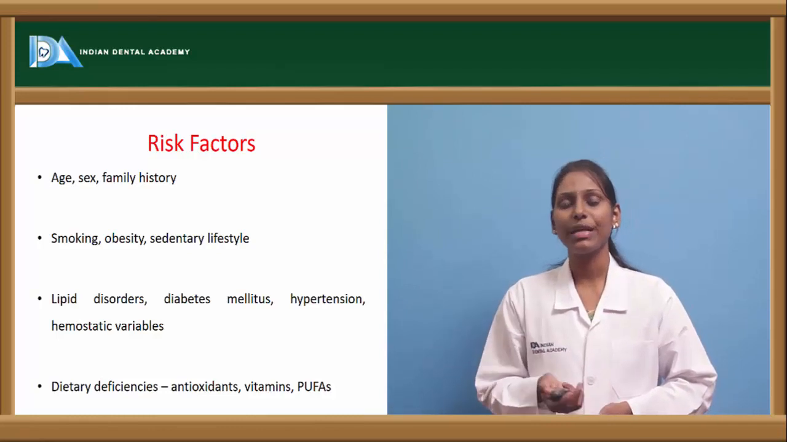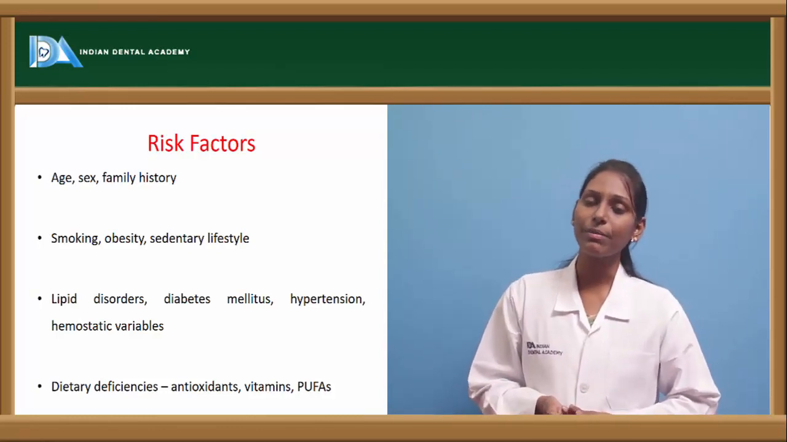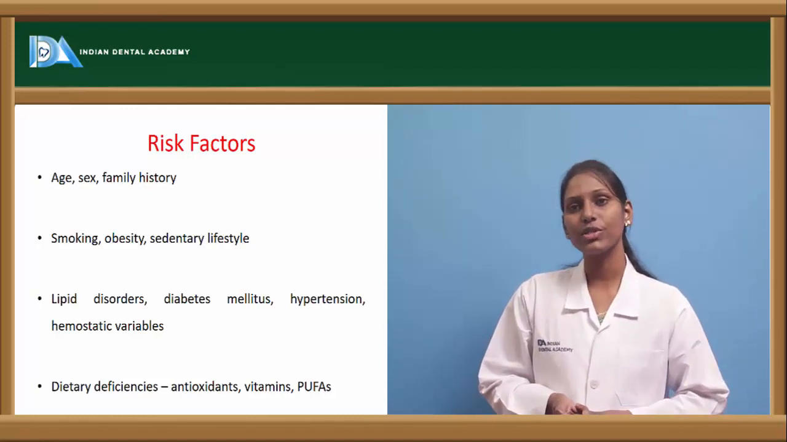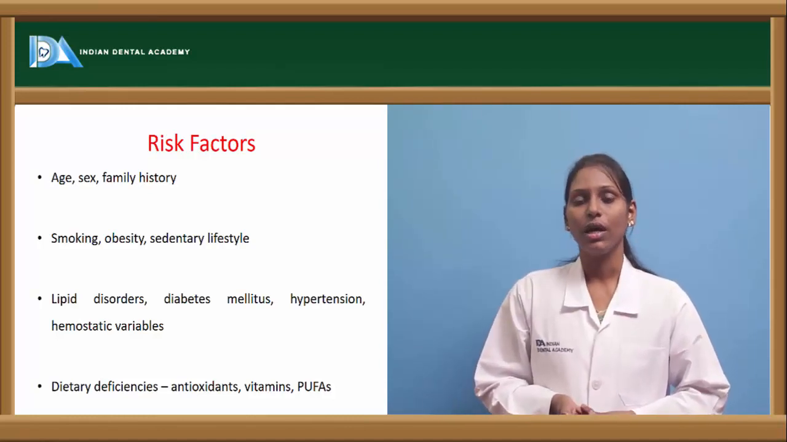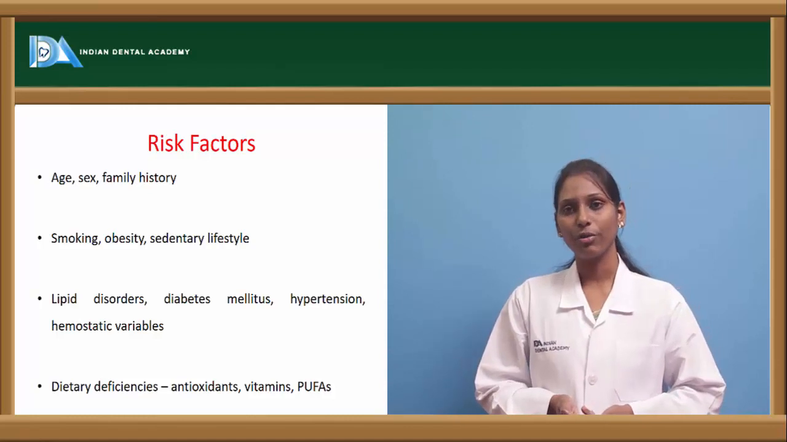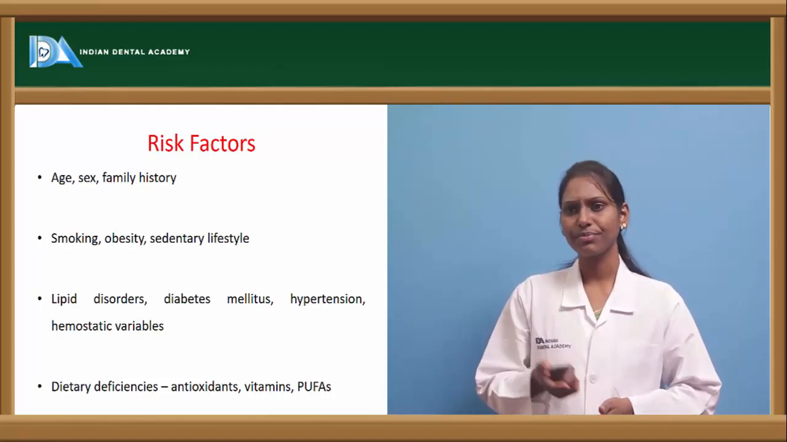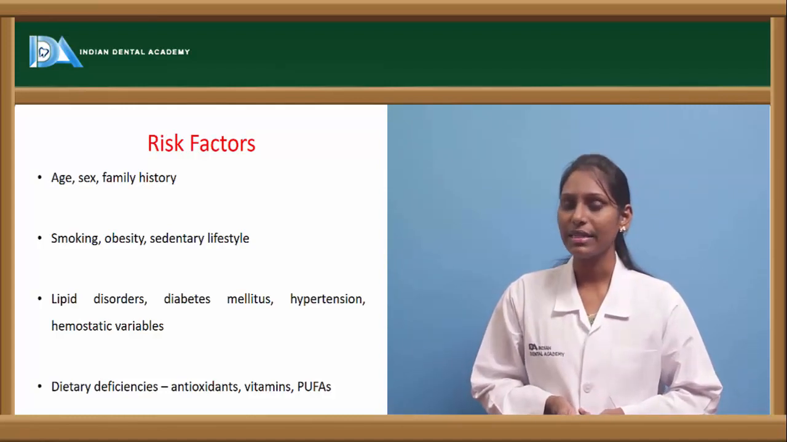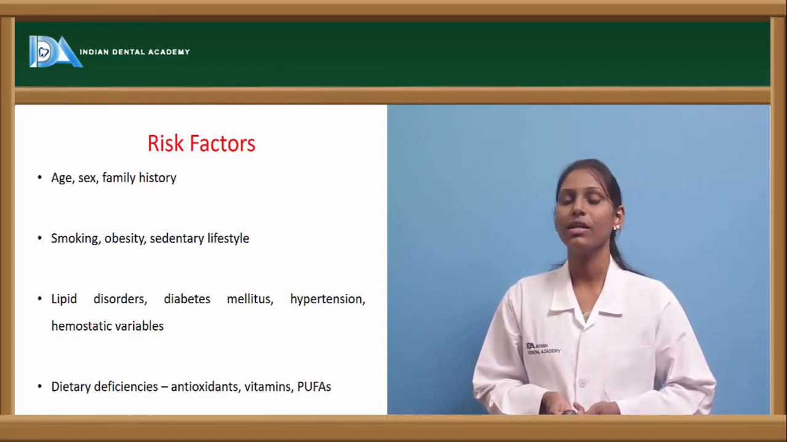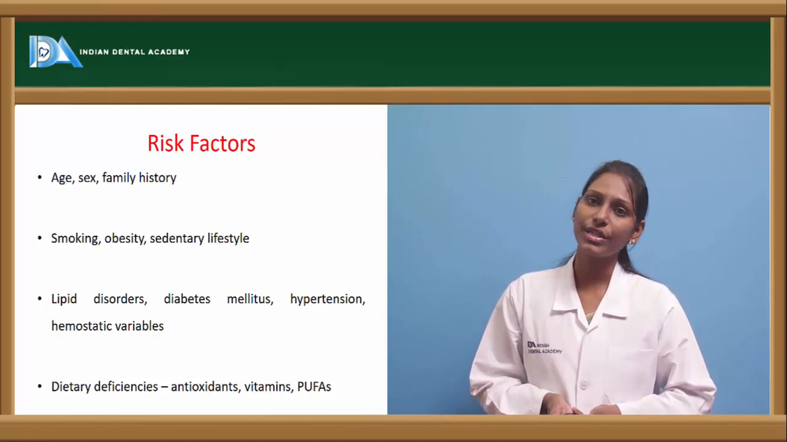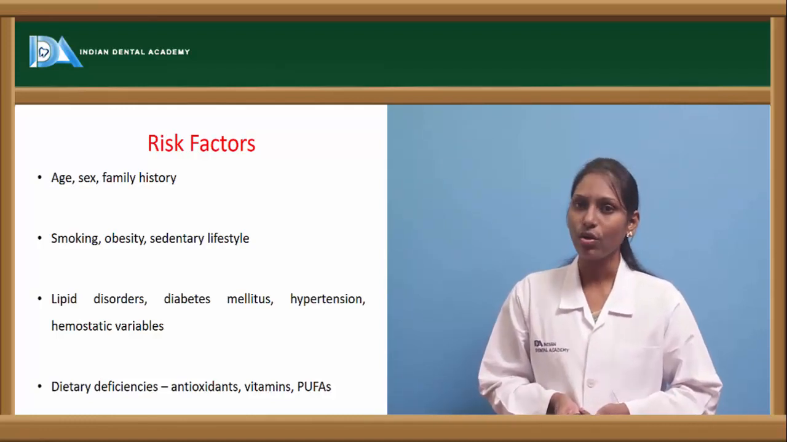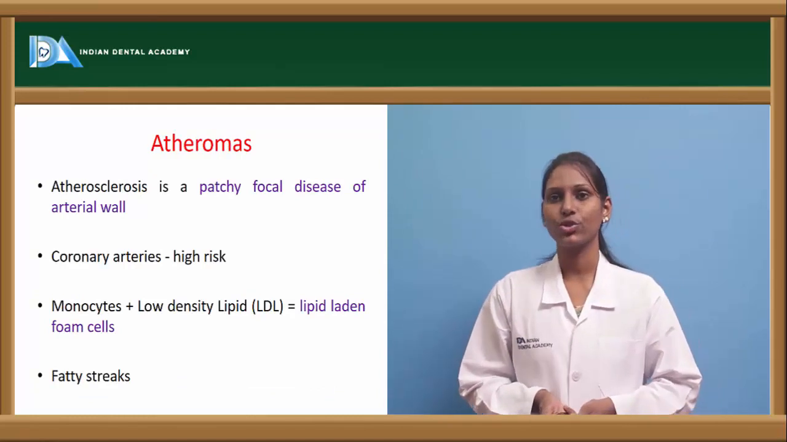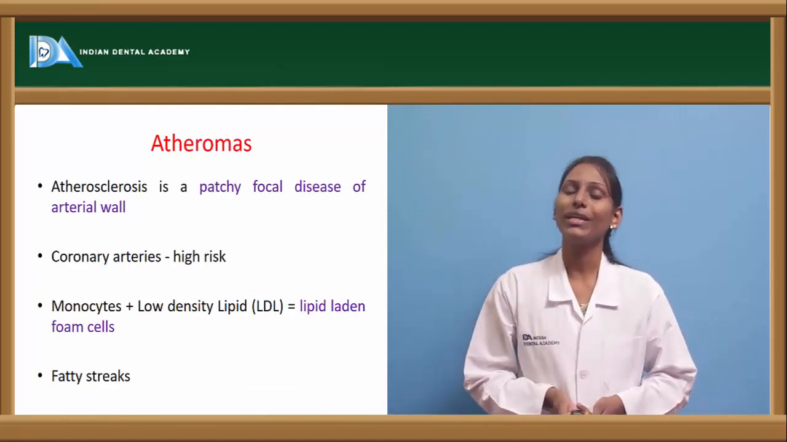And metabolic syndrome, which comprises hyperlipidemia or any lipid disorders, diabetes mellitus, hypertension, and various hemostatic variables, can also pose risk for ischemic heart diseases. And there can be certain dietary deficiencies such as antioxidant deficiencies or vitamin deficiencies. PUFA deficiency, that is polyunsaturated fatty acid deficiency, can also lead to formation of atherosclerosis that further leads to ischemic heart disease. So what is this atheroma?